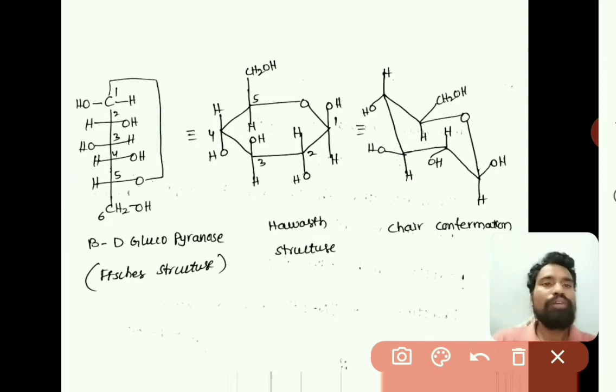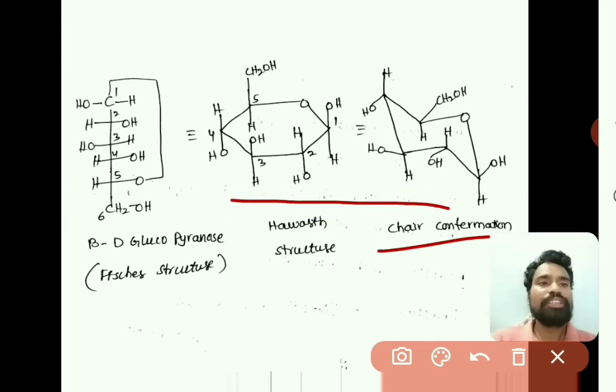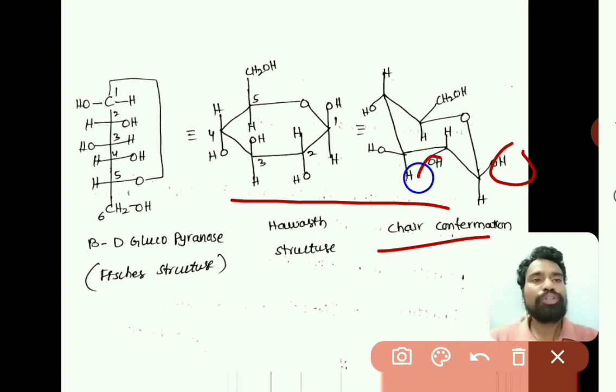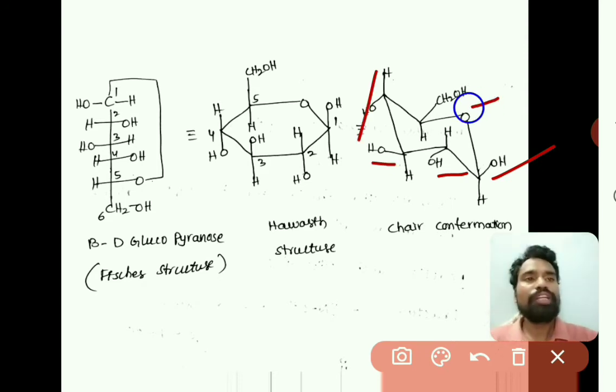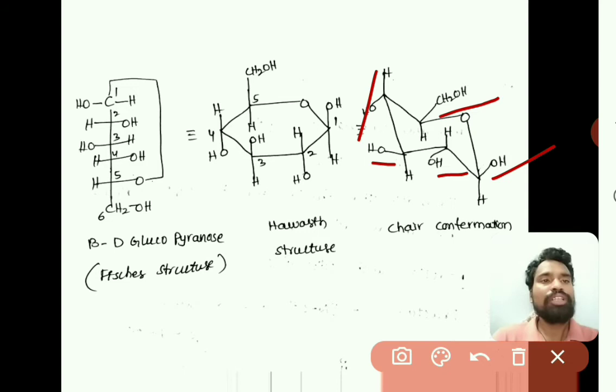The same Haworth structure is represented as a chair conformation. The chair conformation has all the groups at equatorial position, right. So the OH group at the first carbon is equatorial, the second carbon equatorial, third carbon equatorial, fourth carbon equatorial, and at the fifth carbon CH2OH is also in equatorial position.